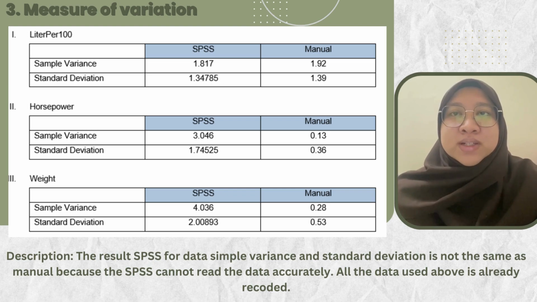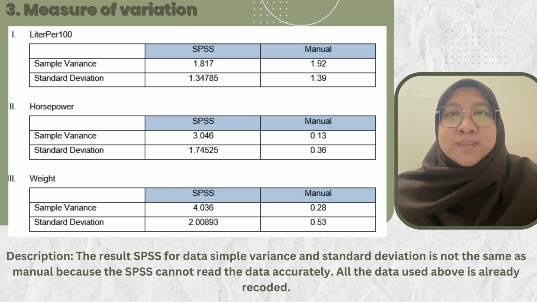For horsepower, sample variance for SPSS, we got 3.046. For manual calculation, we got 0.13. For the standard deviation, 1.7455 we got for SPSS, and for manual calculation, we got 0.36.